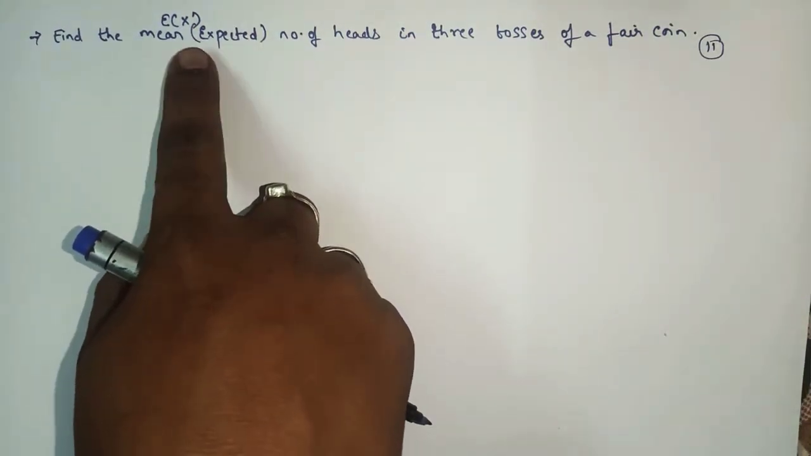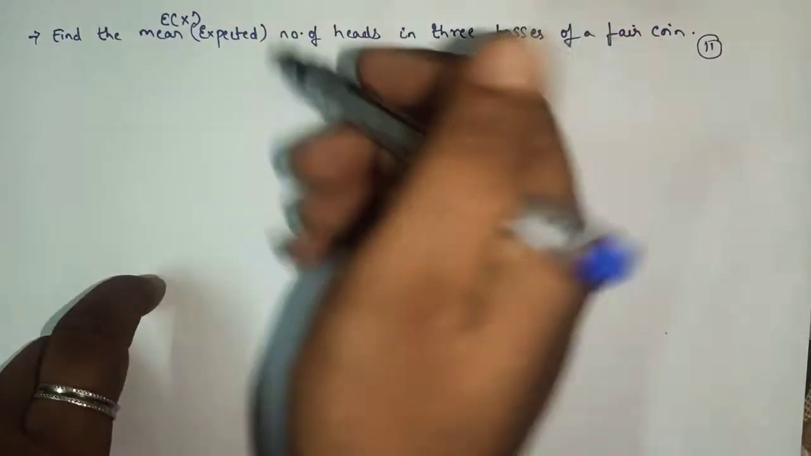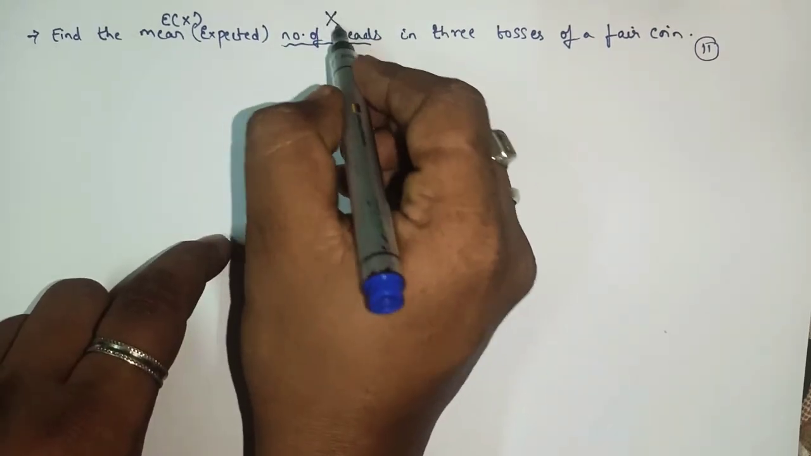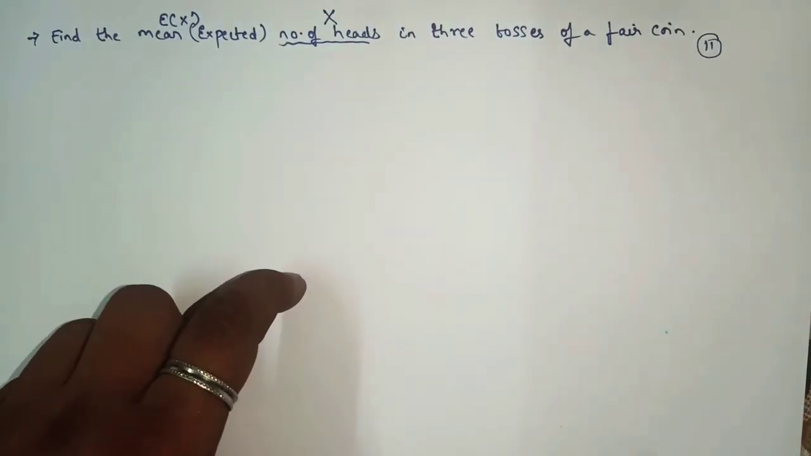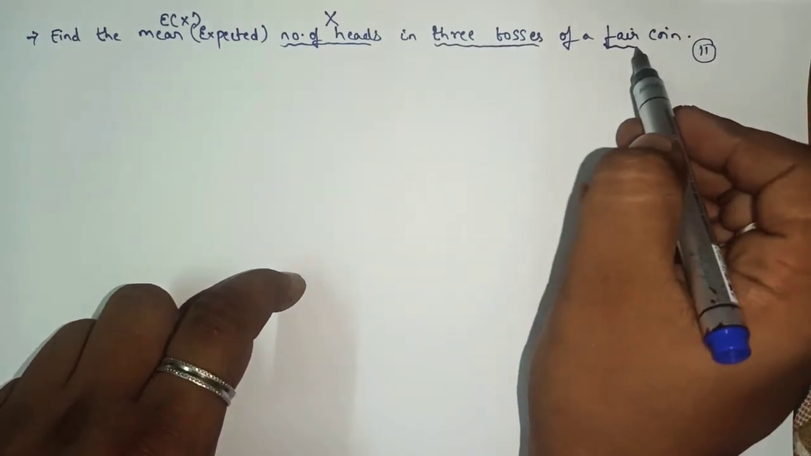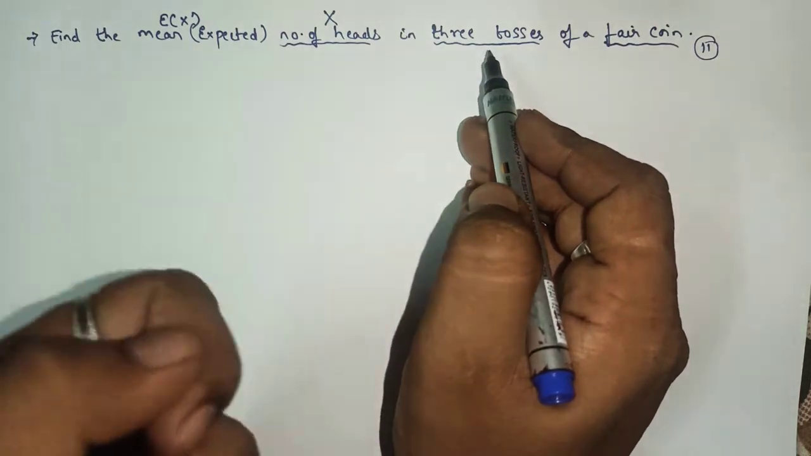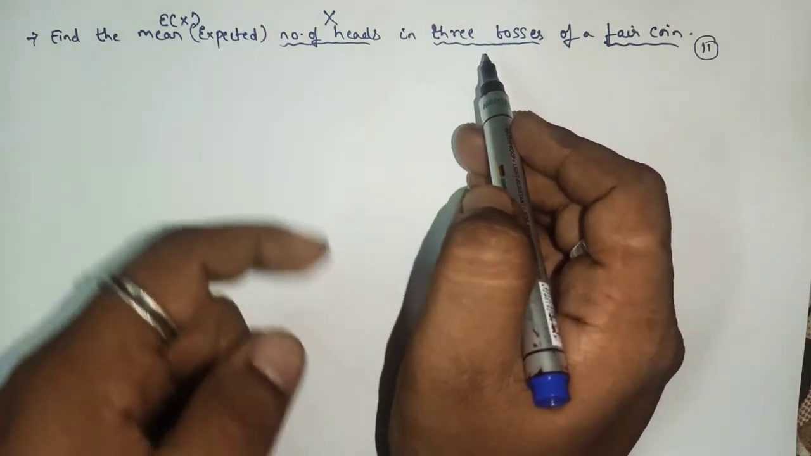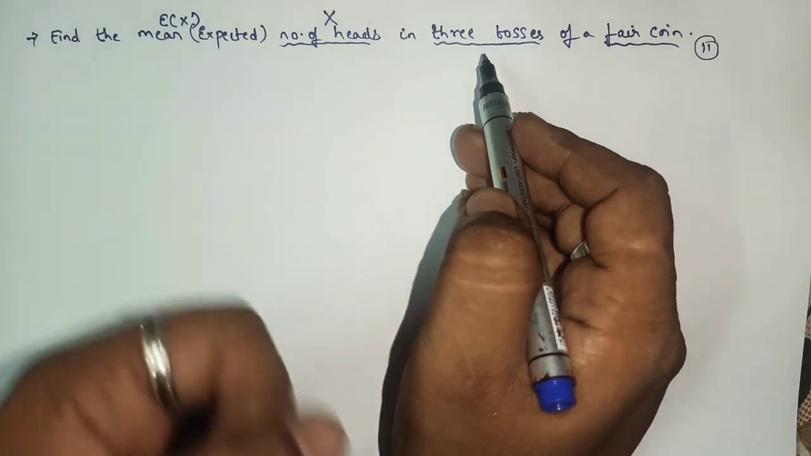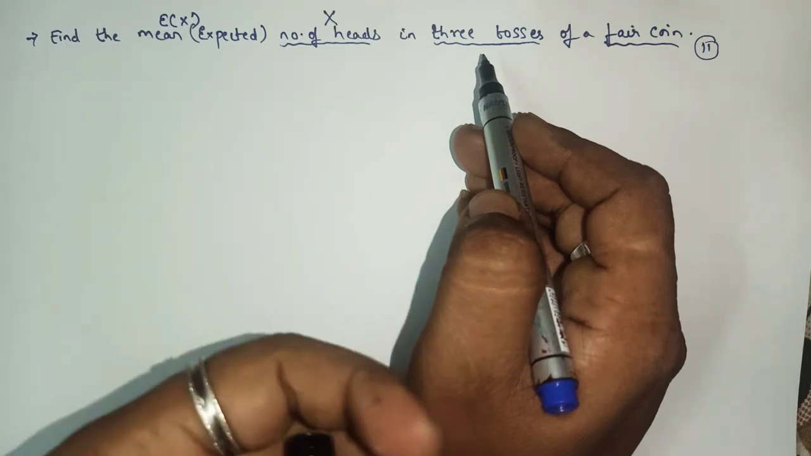For what do we have to find the expected value? Number of heads. So here we'll consider x as the number of heads in three tosses of a fair coin. That means suppose a coin is tossed three times, how many heads will there be? That means the possibilities.